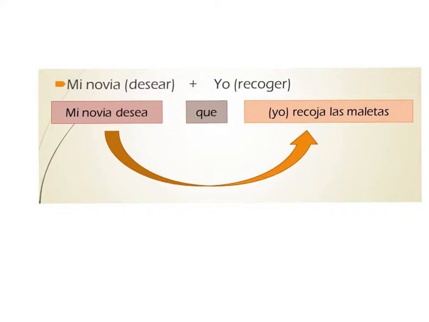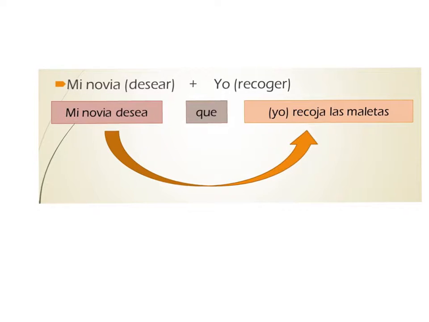This is an example of a subjunctive sentence that expresses influence. We have two subjects, mi novia y yo, and we have the verbs desear y recoger. Mi novia desea que yo recoja las maletas.